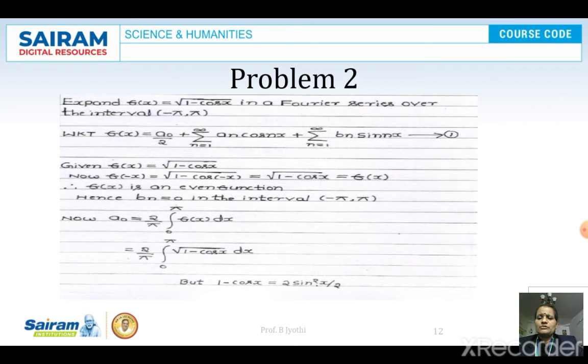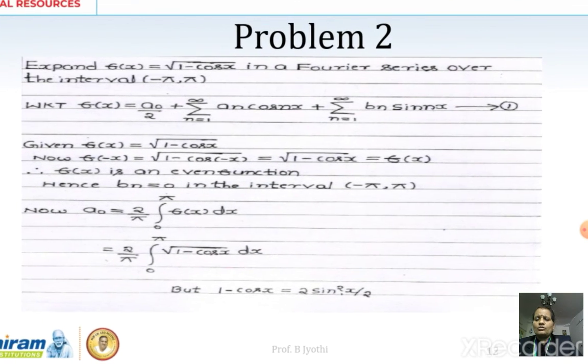Coming to the next problem. Expand f of x is equal to root of 1 minus cos x into a Fourier series over the interval minus pi to plus pi. So for the solution, let us consider f of x as a0 by 2 plus sigma an cos nx plus sigma bn sin nx. Let us call this equation number 1.